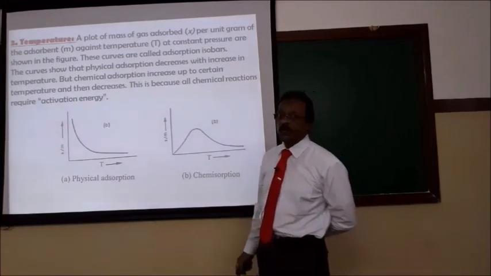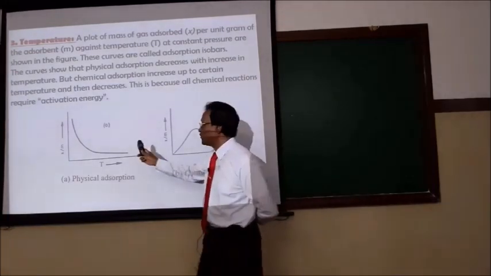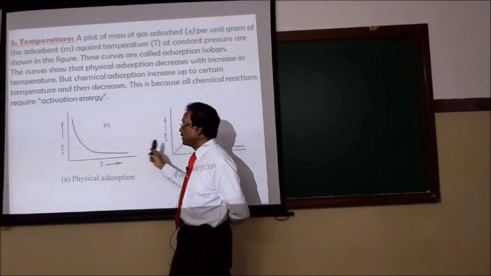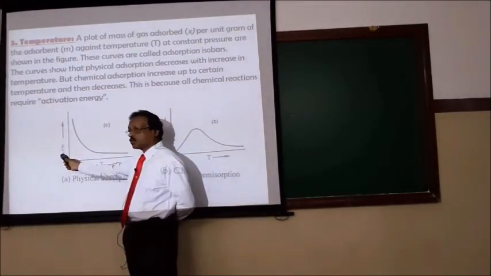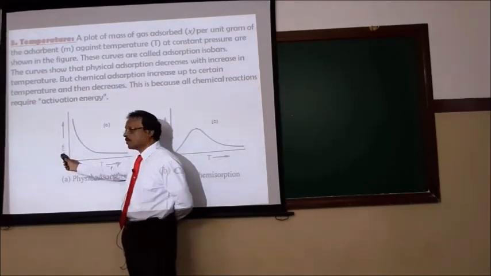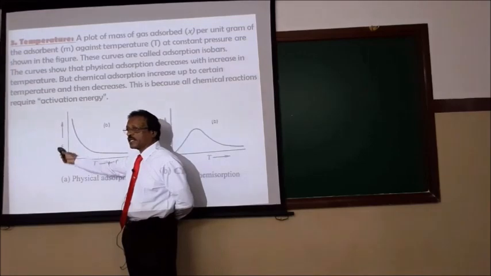Now temperature, I told you. So the physical adsorption, look at the graph, physical adsorption, chemical adsorption. I have taken x by m. x is the amount of the substance adsorbed per unit mass of the adsorbent. I say it is the extent of adsorption.